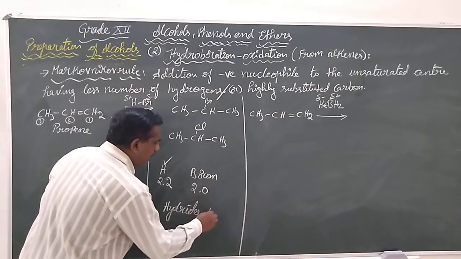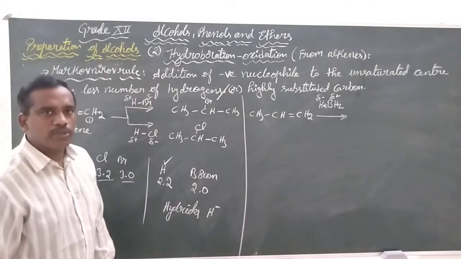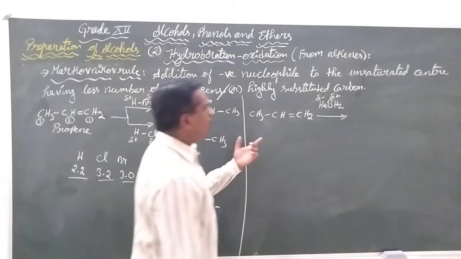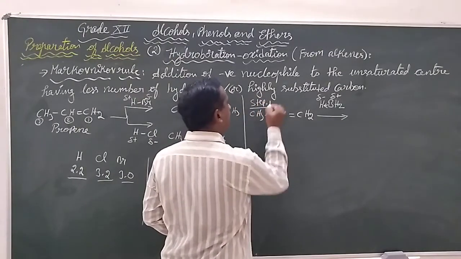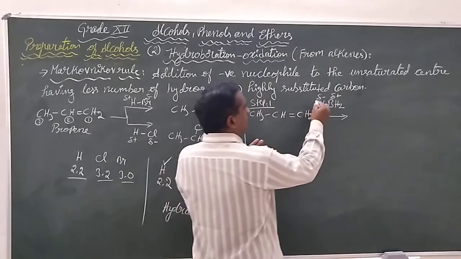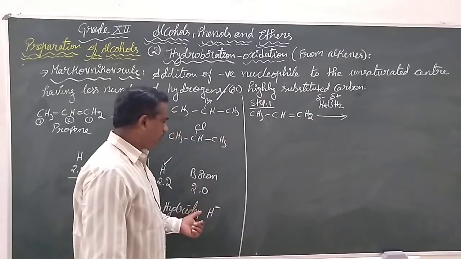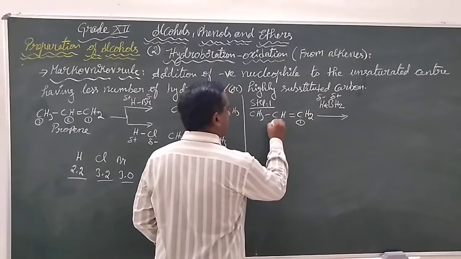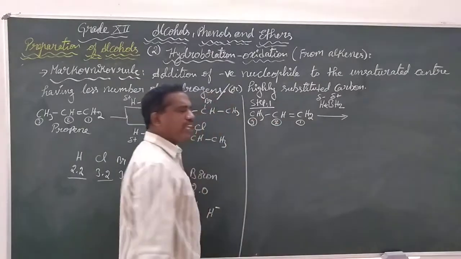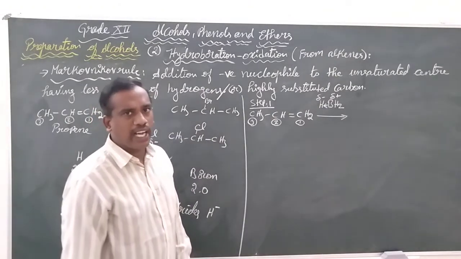Hydrides are the ones that will give the H minus ion. So in this step 1, what we are able to observe is that the negatively charged hydrogen, that is the hydride ion, is going to be added to the unsaturated center having a lesser number of hydrogens, or the highly substituted carbon.